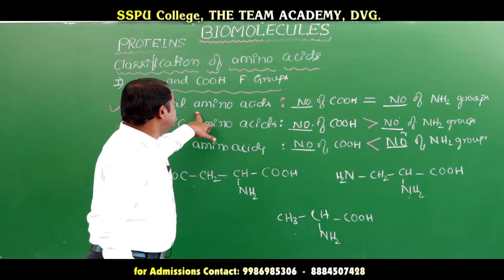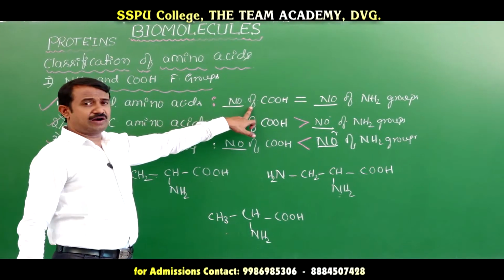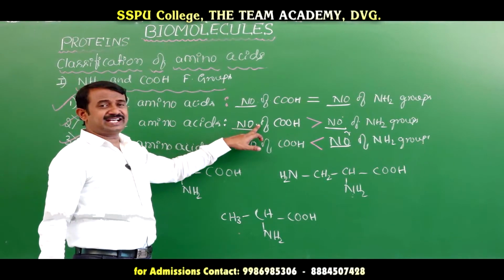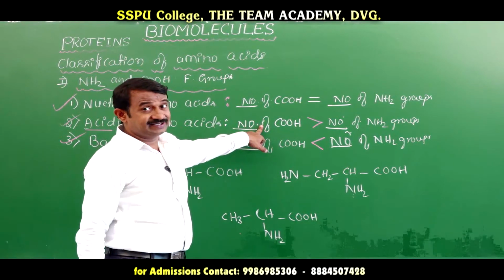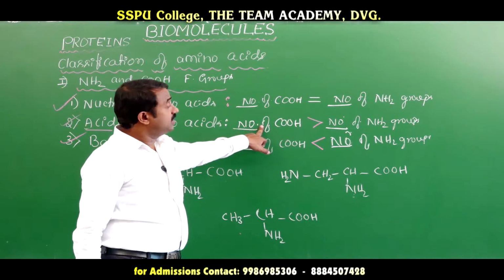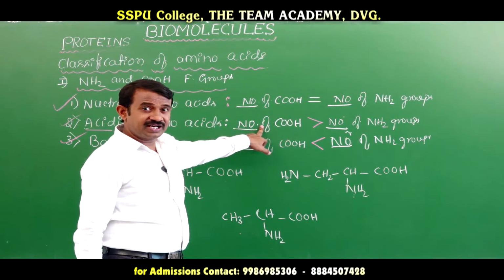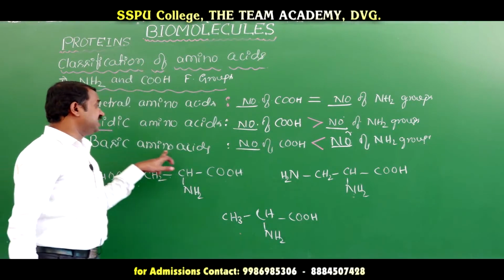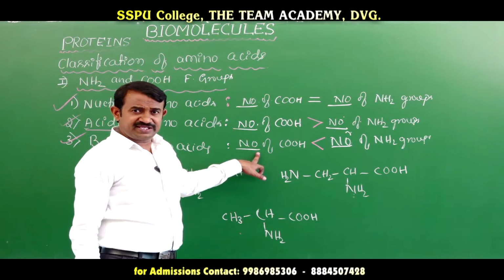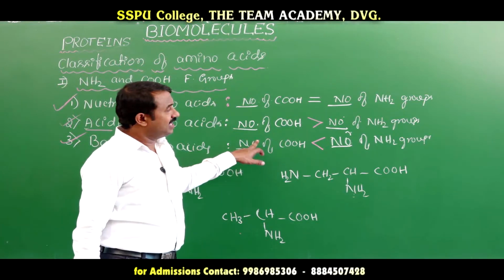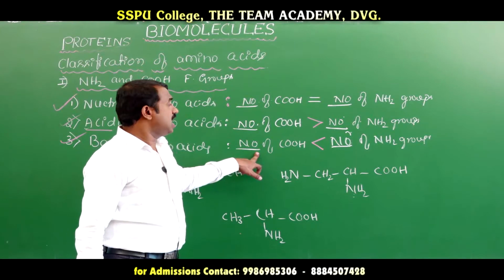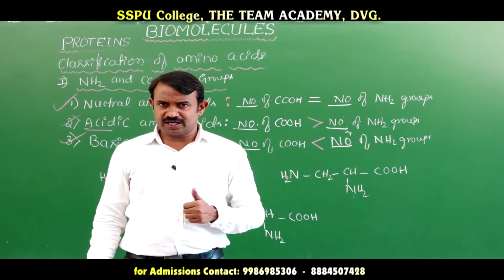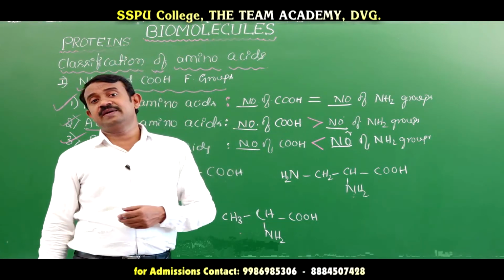You take examples: a neutral amino acid means examples glycine, alanine. Acidic amino acid examples are aspartic acid, glutamic acid. And basic amino acid: lysine is a basic amino acid, arginine is a basic amino acid, and histidine is a basic amino acid.